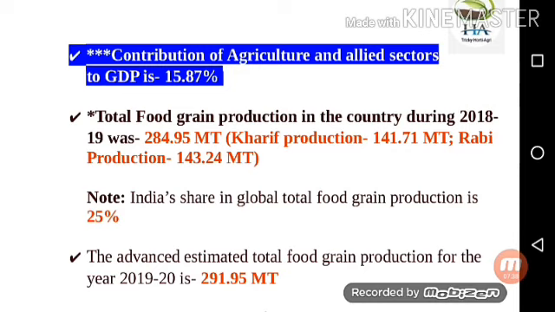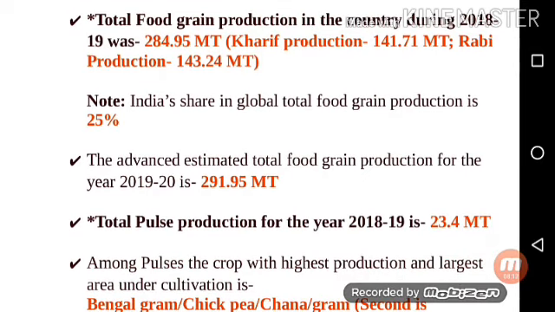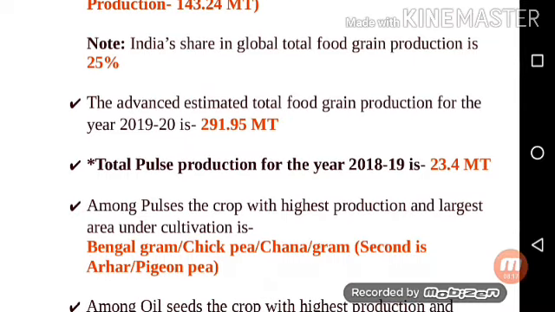Contribution of agriculture and allied sectors to GDP is 15.87%. Next is an important point. Total food grain production in the country during 2018-19 was 284.95 million tons. In this, Kharif production is 141.71 million tons, Rabi production is 143.24 million tons, and total is 284.95 million tons. Note one point, guys, India's share in global total food grain production is 25%. That is an important point.